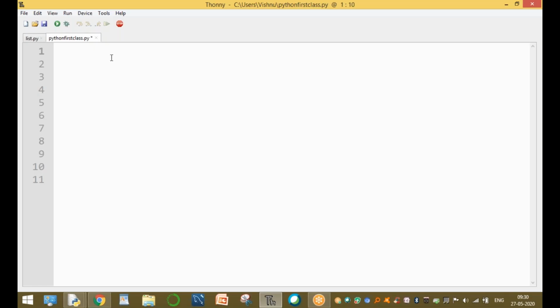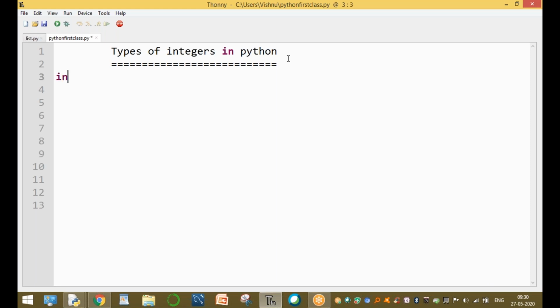Okay, today's topic is types of integers, or types of numbers in Python, the number system in Python. Sir, what are the different types of integers or types of numbers? So what is an integer, sir? The first question is, what is an integer?